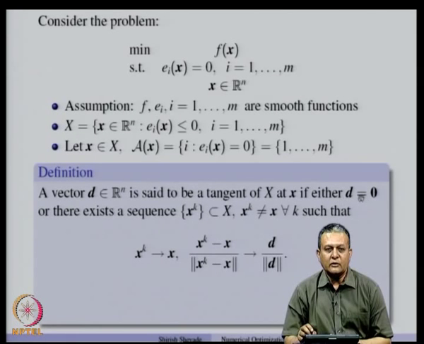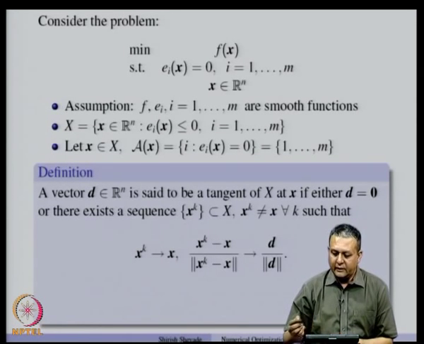So, if either d is equal to 0, or if we consider a sequence x_k in the feasible set where none of the x_k's is equal to x for all k, such that the sequence converges to x, and if we take the chord joining x and x_k and then take the normalized vector (x_k minus x) by norm of (x_k minus x), that converges to d by norm d. So, such a vector d is called a tangent vector.